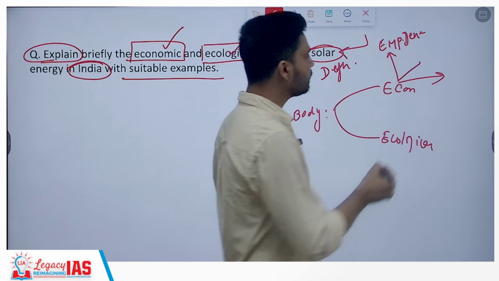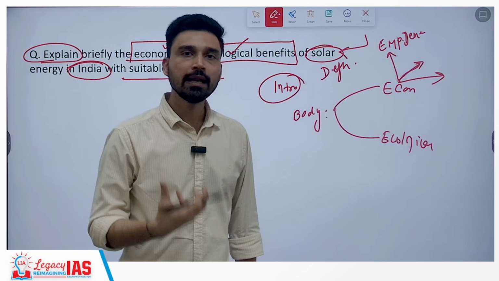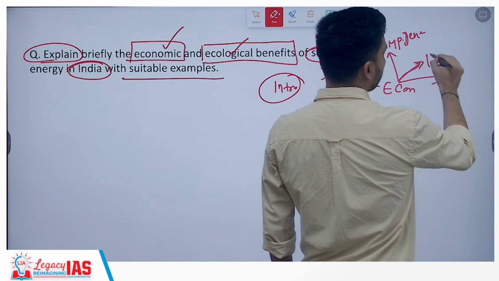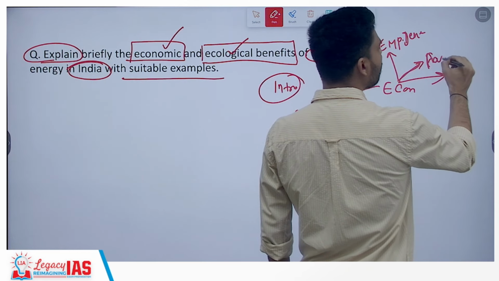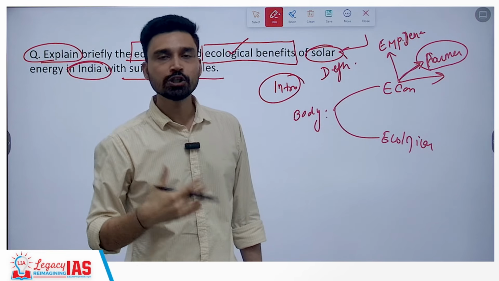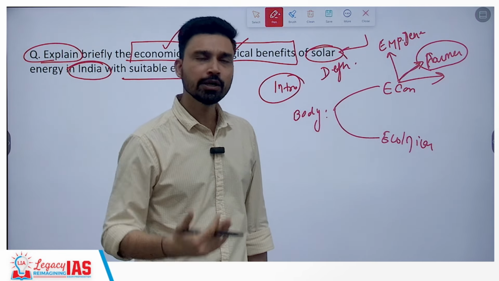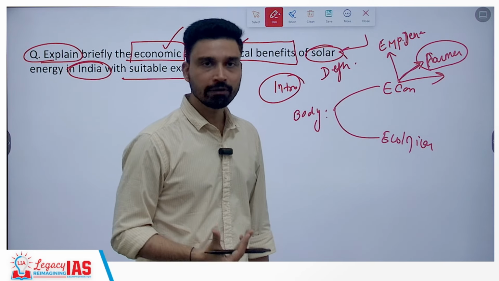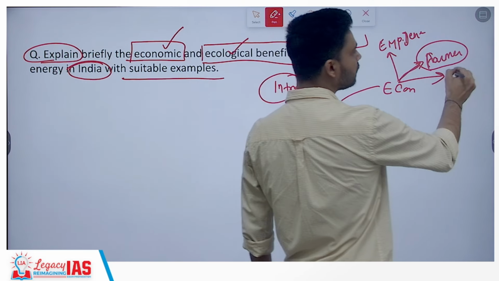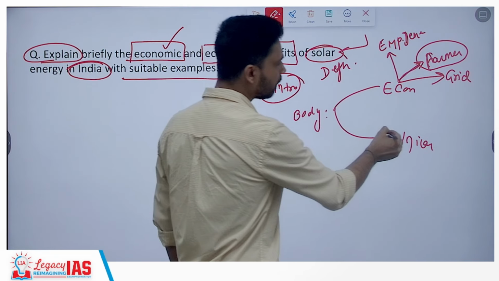The second economic benefit is that it will also help in the prosperity of farmers, because through the KUSUM mission that the government of India has launched, farmers are able to sell the excess solar energy that they are generating, and use it to generate revenue for themselves. Also you can talk about grid based and off grid solar energy, and that is an economic benefit you can mention.